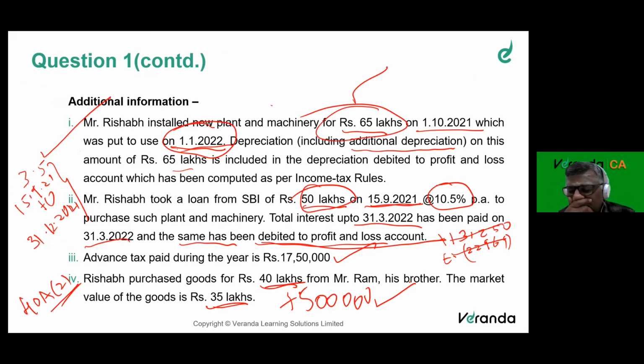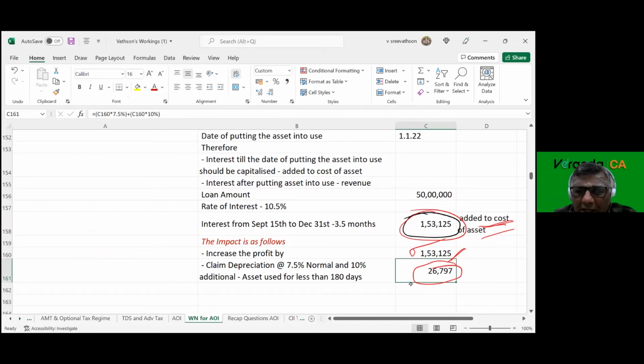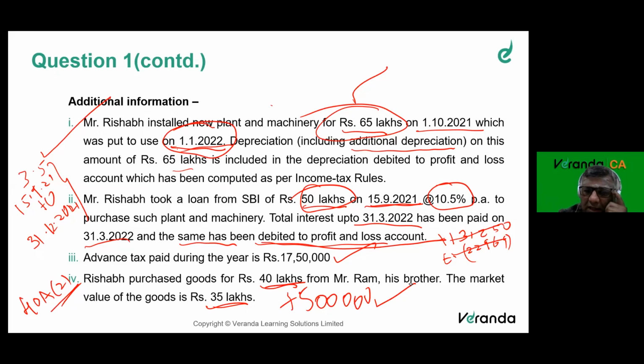Once more, from the profit given, reduce 10 lakhs, STCG on which STT is paid. Reduce 15,550 and reduce the dividend of almost 15 lakhs. Add 153,125, but reduce 26,797, the depreciation for that. Add back 5 lakhs. I will get my business income.